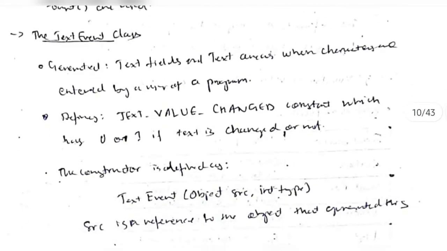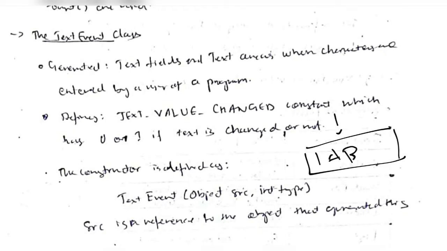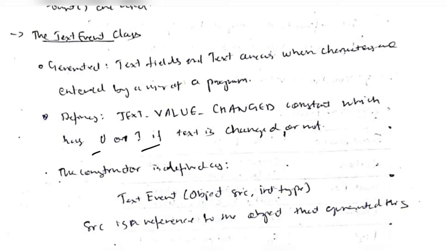And the next one is the text event class. In this, whether the value is changed in the text or not will be specified, okay. So if there is a text box here, have we typed any value here? If I have typed A, B, at that time this will be saved. If I make any change like C, at that time the text event class will be called, and the new change will be saved in it, okay. So it has two constants here, either 0 or 1, if the text is changed or not, okay.